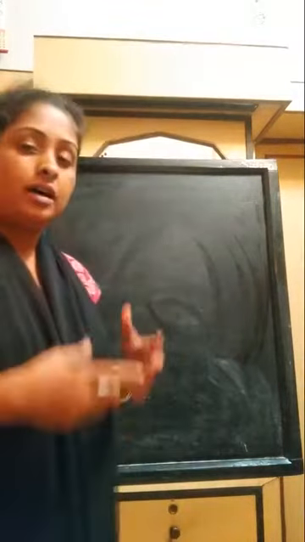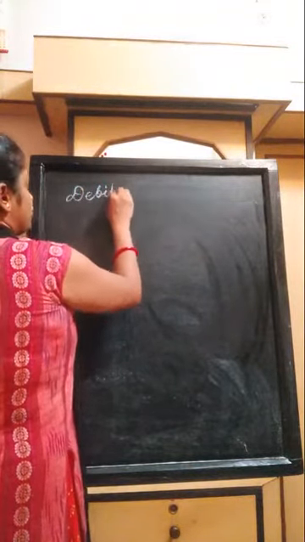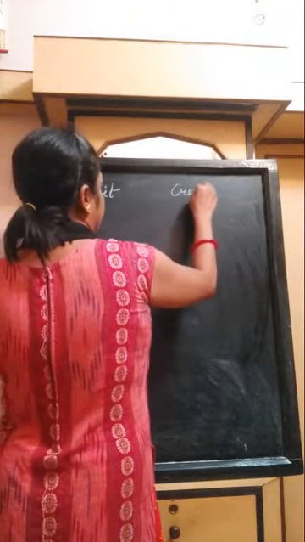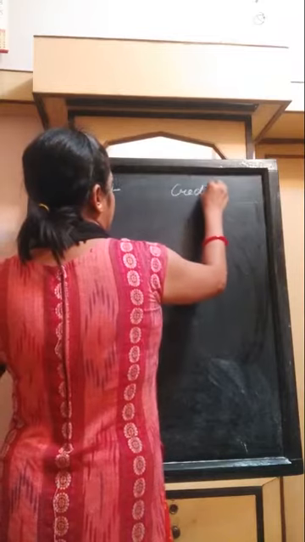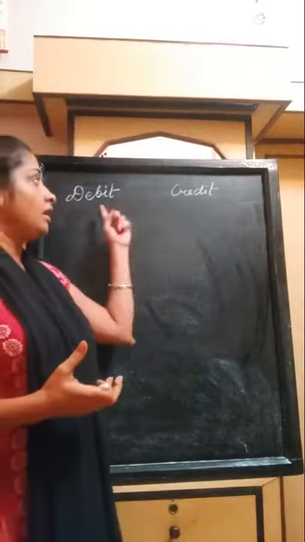Today in this class I am going to explain to you the concept of debit and credit and also the golden rules of accounting. Now let's start with the concept of debit and credit. These two terms are very new to you and very much used in accounting. Slowly and gradually you will get used to these two terms in accounting.